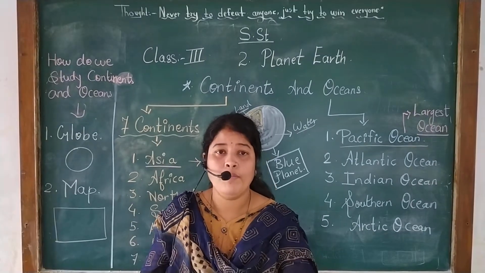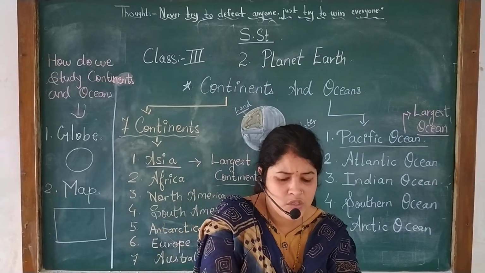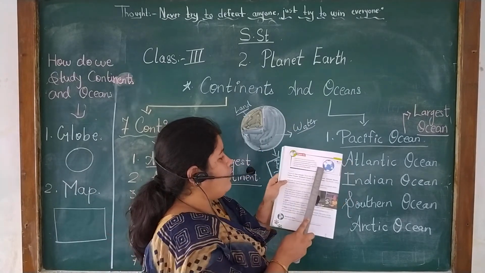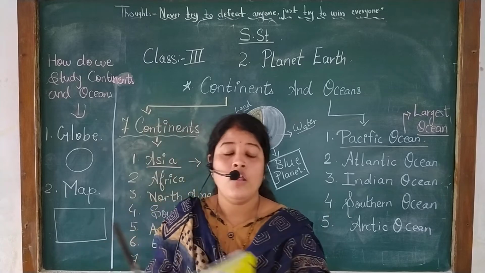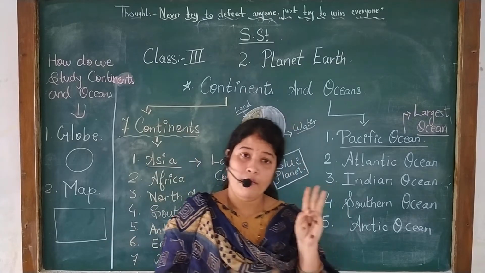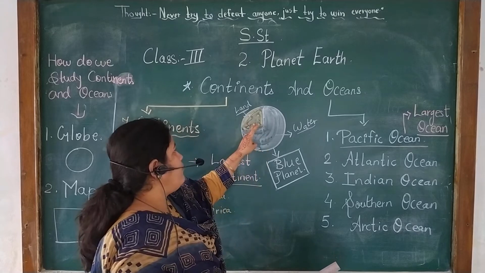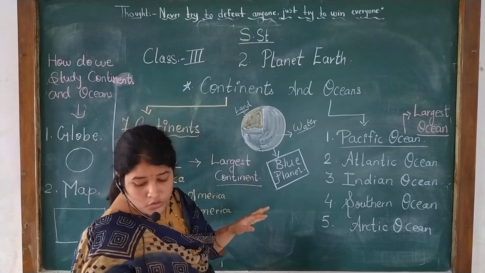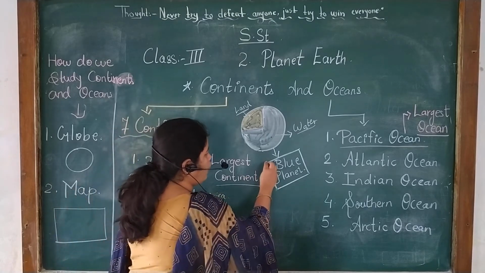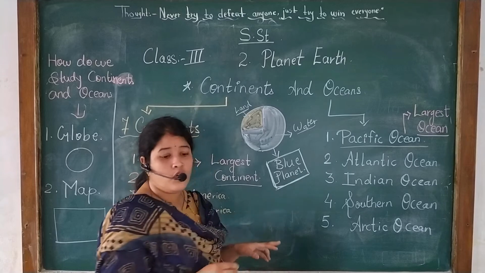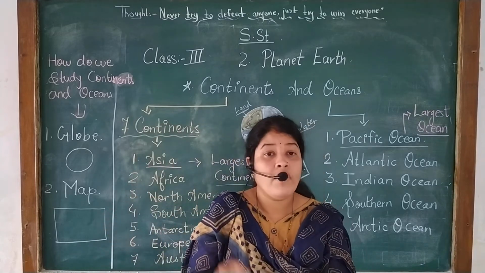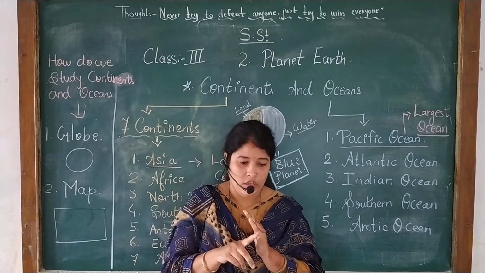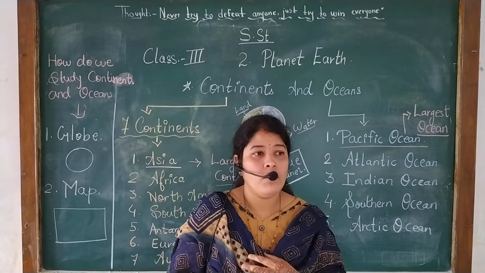Now all of you will open page number 12. One zoom in part is given there. Let's see what they are saying. I have told you that 3 parts of the earth are water and 1 part is land. As so much is covered with water, our planet is also called the blue planet. Why is it the blue planet? Because most of the earth is covered with water. Understood?